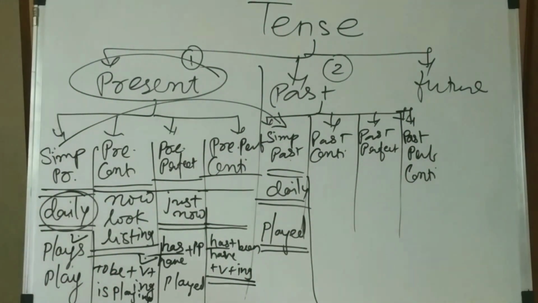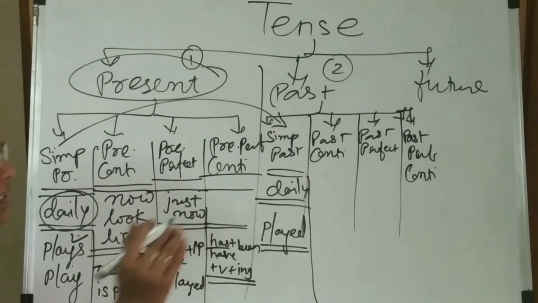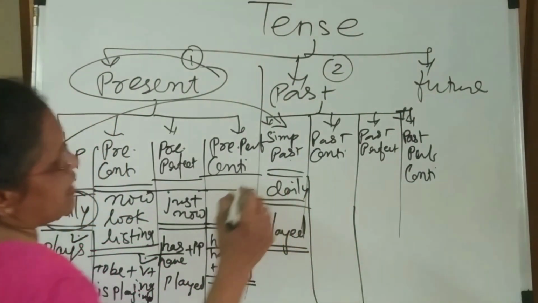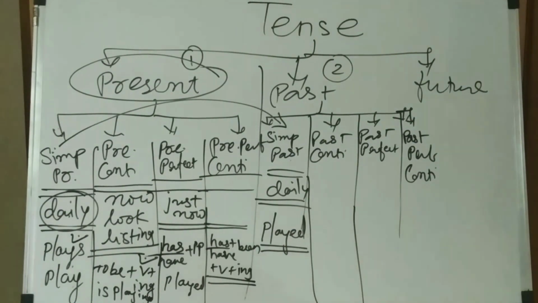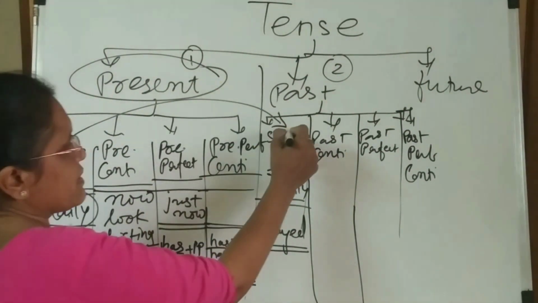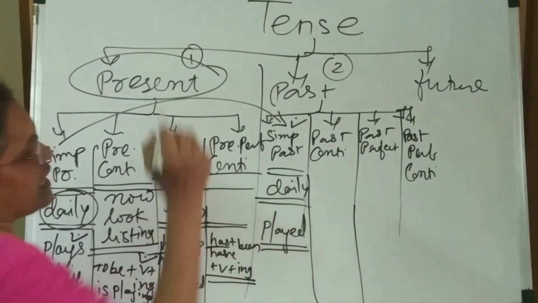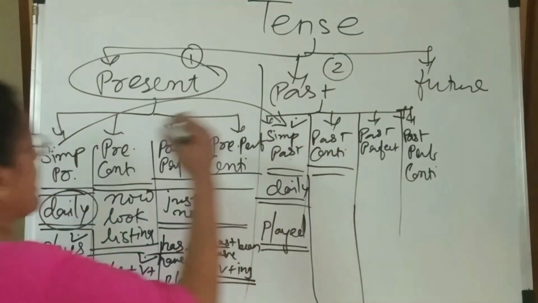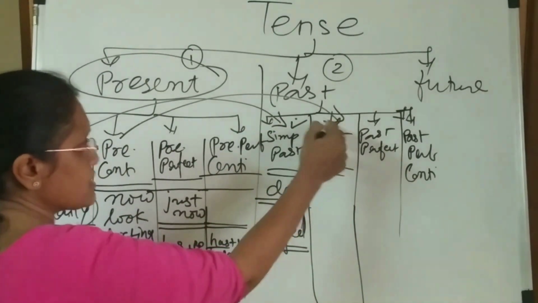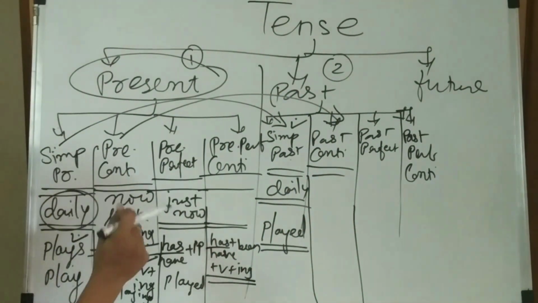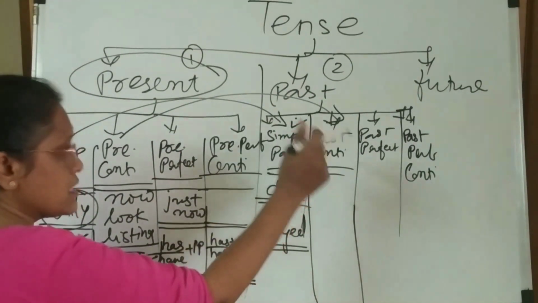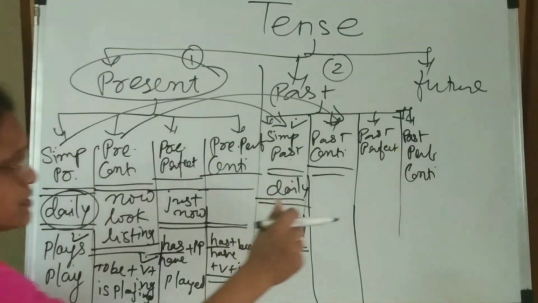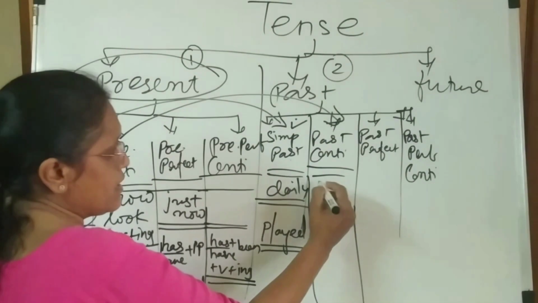Only the -ed formation, either the simple past tense, whatever ends with this, somehow the -ed, and then run: "run" is r-u-n and "ran" is r-a-n, that is a different thing. But you must remember that the simple past tense uses the simple past verb form. Then past continuous is like connecting with the present continuous. Look, listen. In past continuous, the action is in the past, but it is continuously going on.